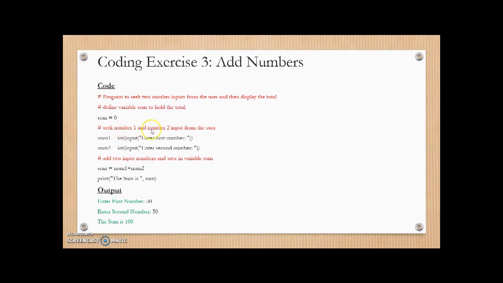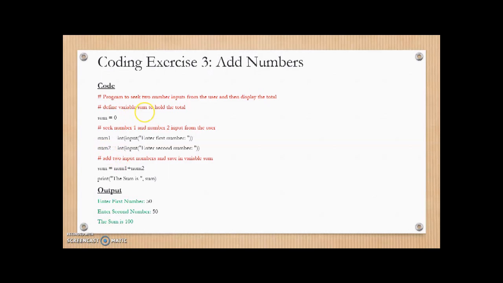Then we are seeking number 1 and number 2 from the user. We are seeking input enter first number, so this will prompt the user to enter the first number, and then input enter the second number. It will prompt the user to enter the second number, and whatever is entered against this will be saved in number 1. Whatever is entered against the second number here will be saved in number 2.